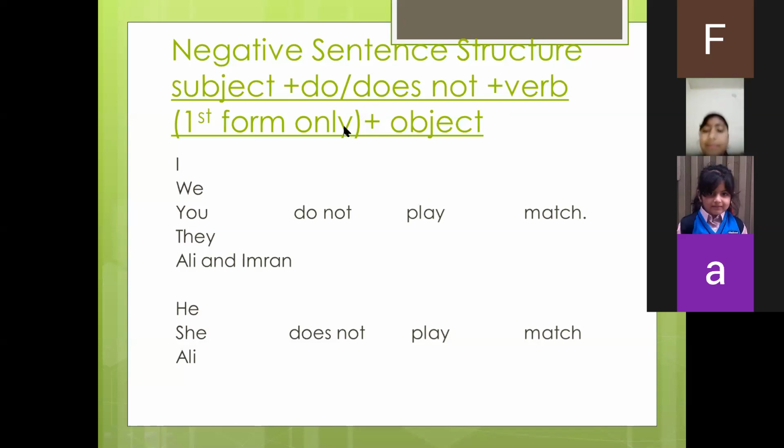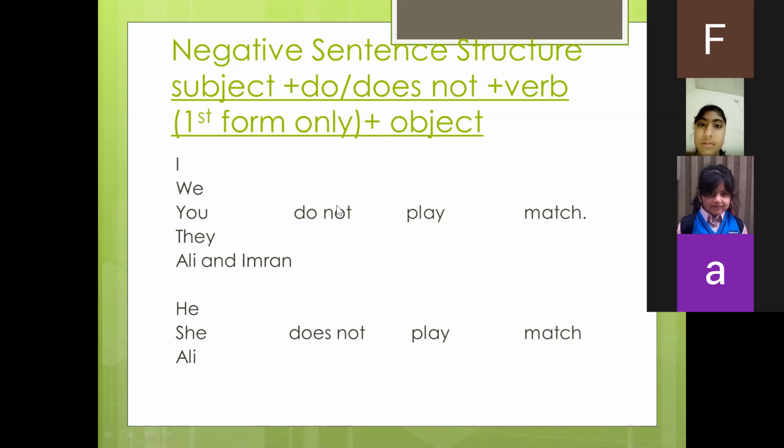This is also a rule of the grammar which you must retain in your memory, and it would be really very helpful for you. Do and does, they both are never ever followed by the form of the verb which has S or ES with it. They are always followed by the first form of the verb without S or ES. Just keep this rule and retain this rule in your memory forever, that do and does are always followed by the first form or infinitive form of the verb without S or ES with it.